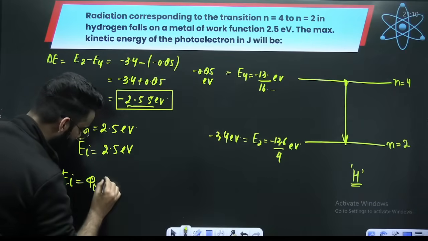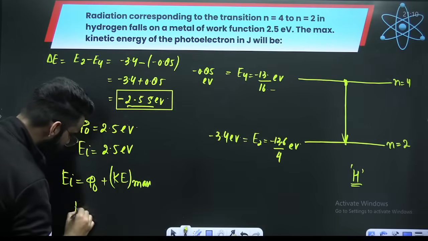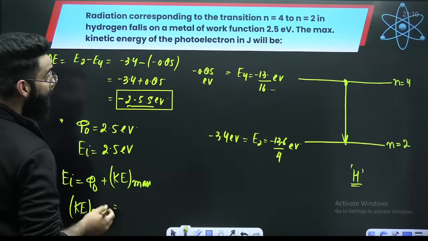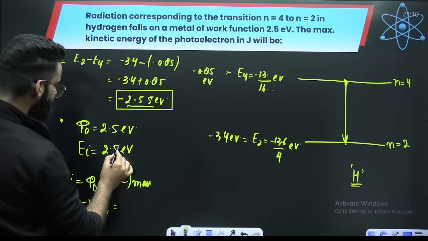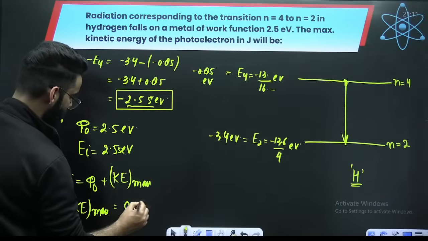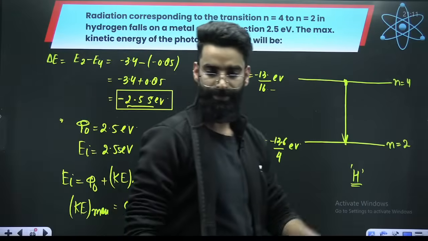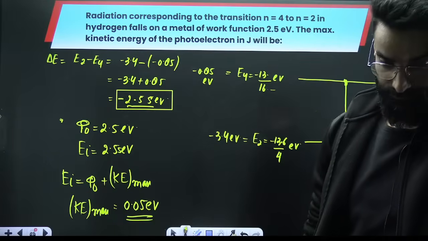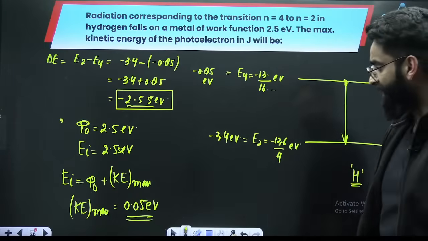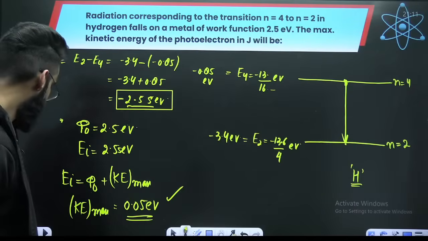So you can calculate the maximum kinetic energy of the photoelectron, which will be 2.55 minus 2.5, which is 0.05 electron volts. Is this clear to everyone? I hope so.